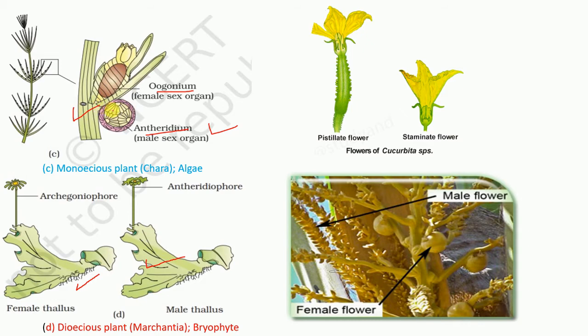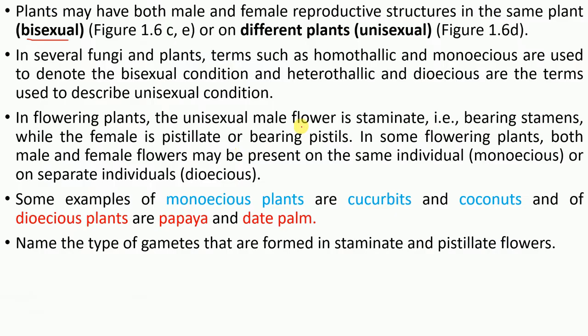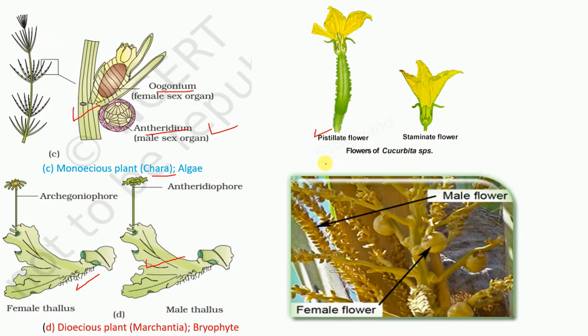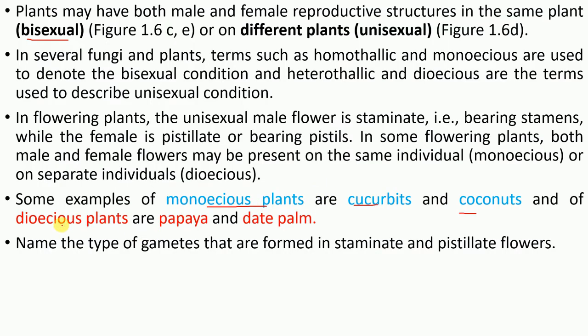That's the reason it is monoecious, or bisexual. Some examples of monoecious plants are cucurbita and coconut. The cucurbita flower and coconut flower both have male and female sex organs on the same plant. Other examples of dioecious plants are papaya and date palm.